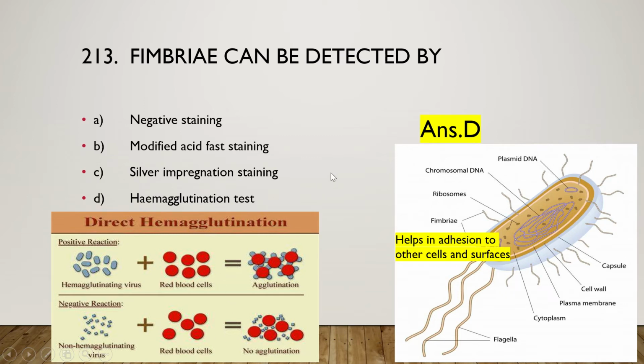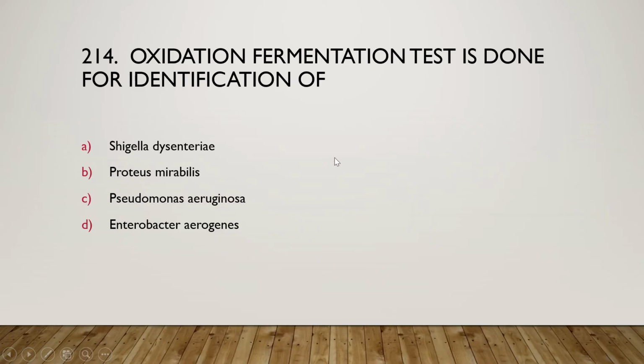Okay, so move on to the next question: the oxidation fermentation test is done for identification of Shigella dysenteriae, Proteus mirabilis, Pseudomonas aeruginosa, or Enterobacter aerogenes. And the right answer is option C. The oxidation fermentation test is done for Pseudomonas aeruginosa.